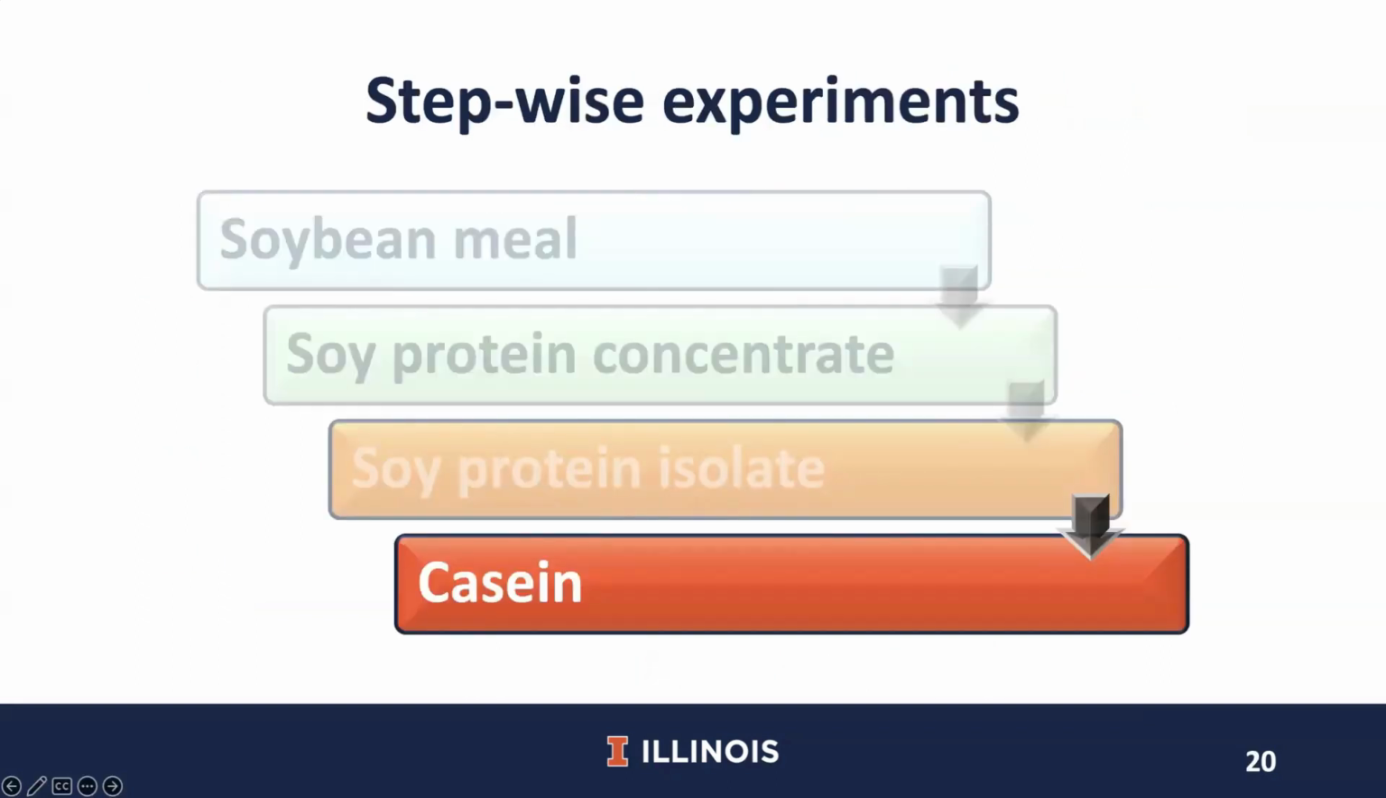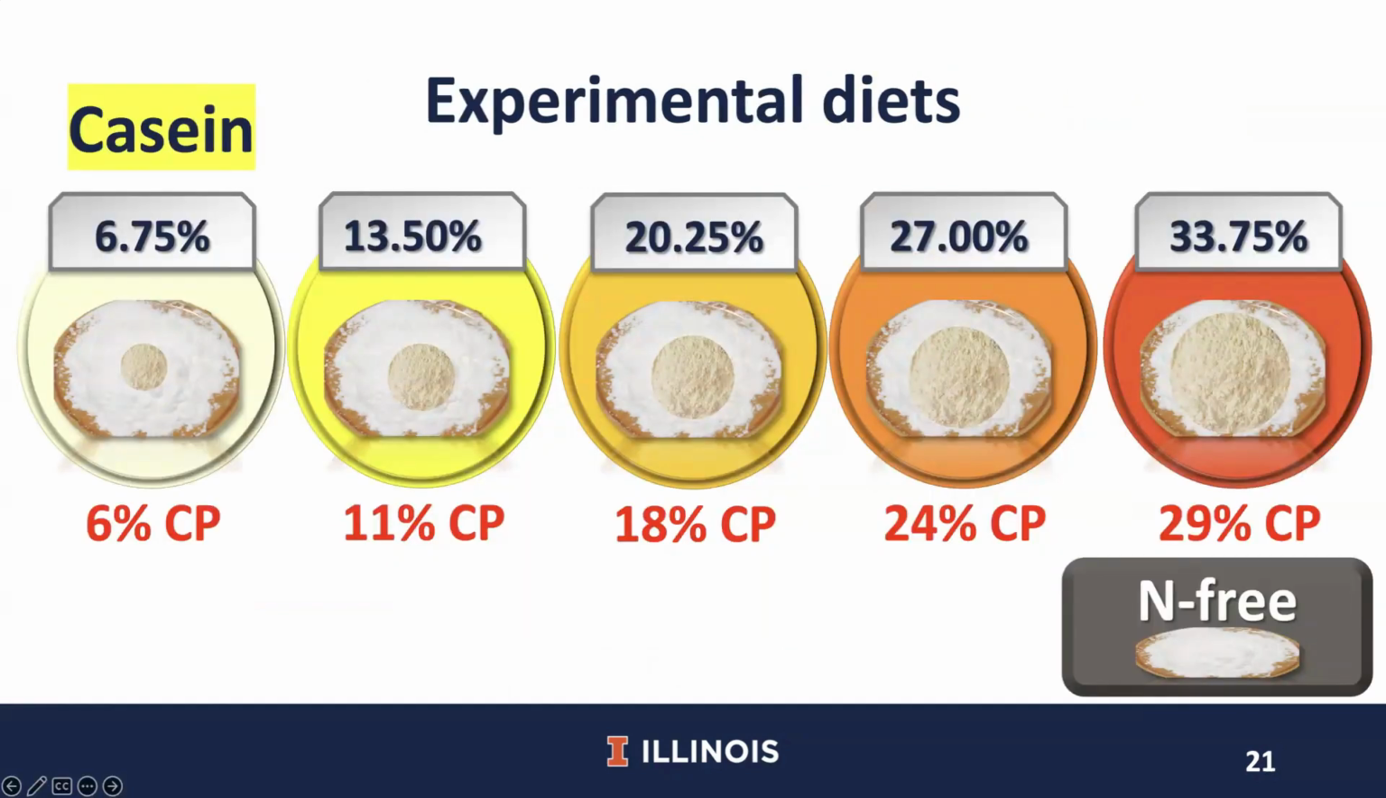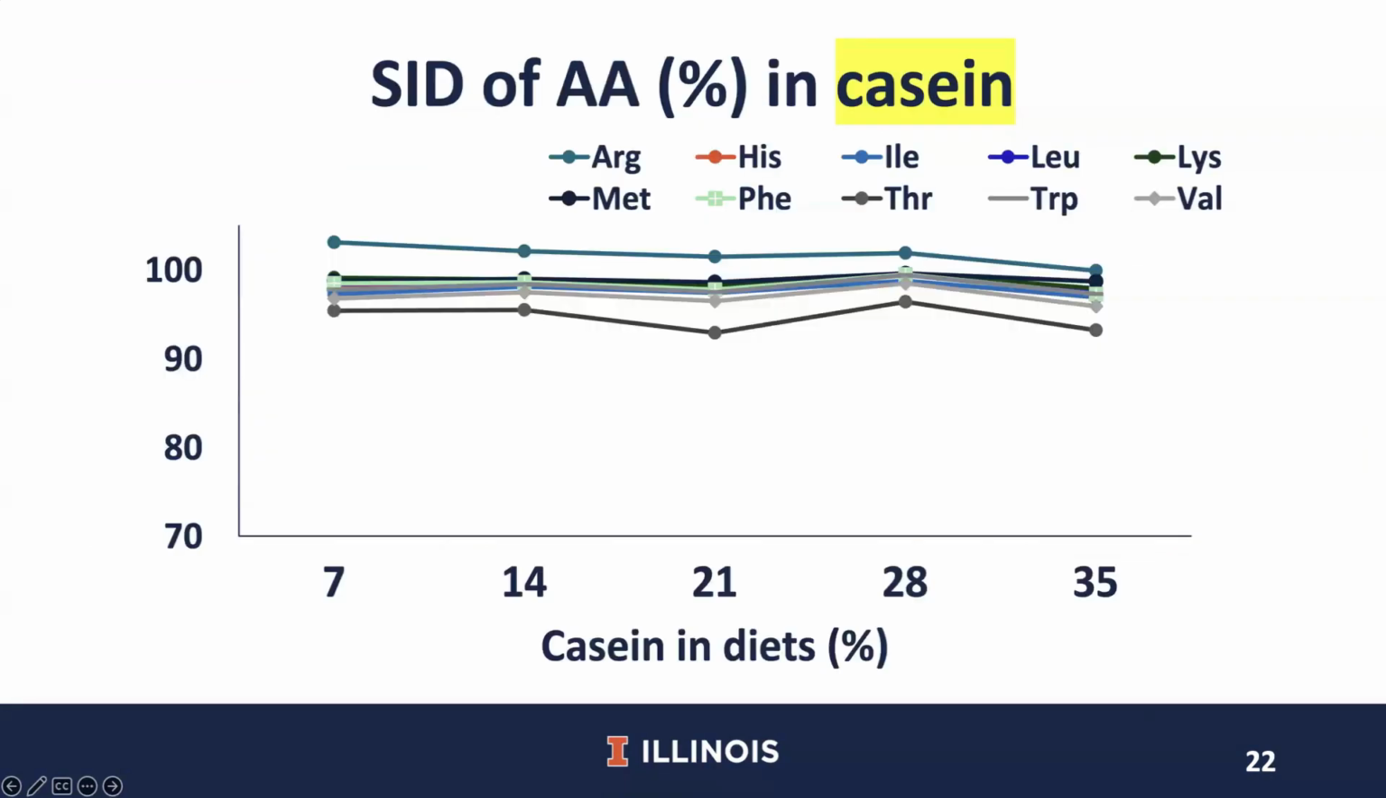Therefore, we conducted an experiment where casein was used because casein does not contain most anti-nutritional factors that soy products have. In experiment 4, we used 5 diets containing 5 different levels of casein to create 6 to 29% crude protein in diets, and an N-free diet was also used. Results indicate that the SID of all indispensable amino acids was not affected by dietary protein.